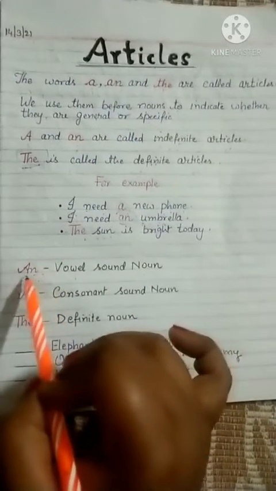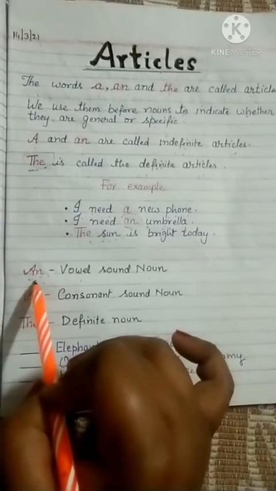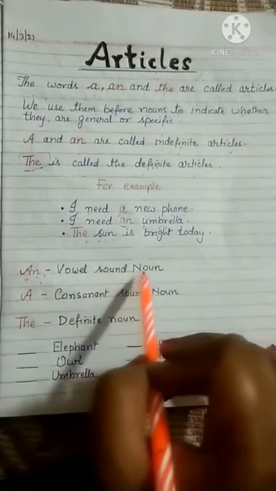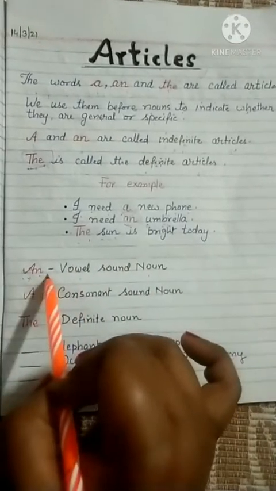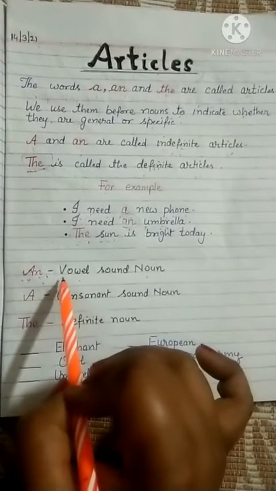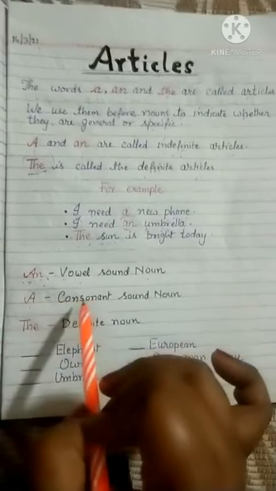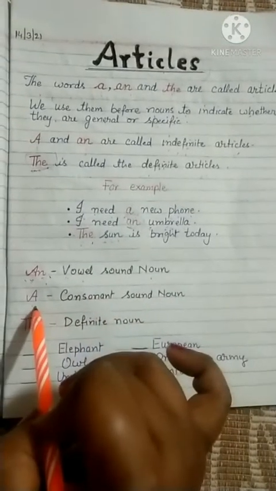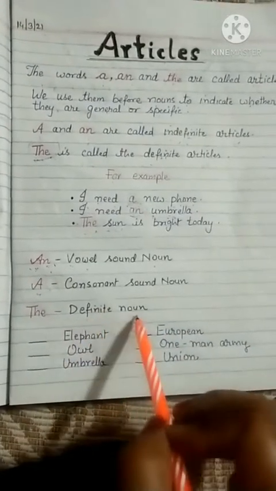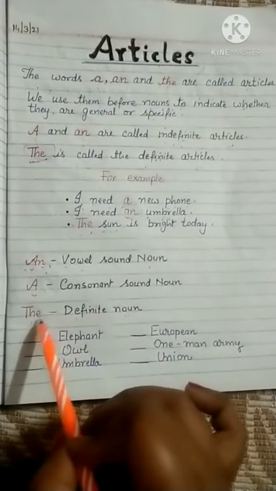Vowels, you all know, are A, E, I, O, U. So we use an for that. Next is, when we use the rest, leaving A, E, I, O, U, we use the word a before consonant sound nouns, beta. And when it is definite, when it is specific, well known to us, we use the word the.